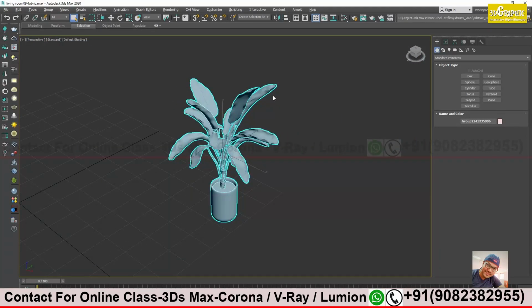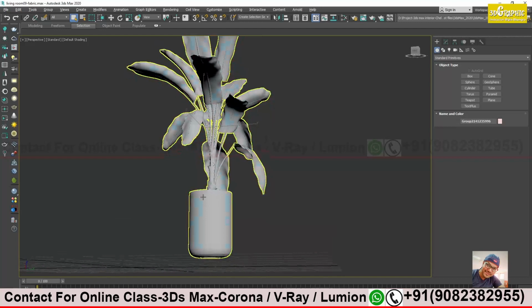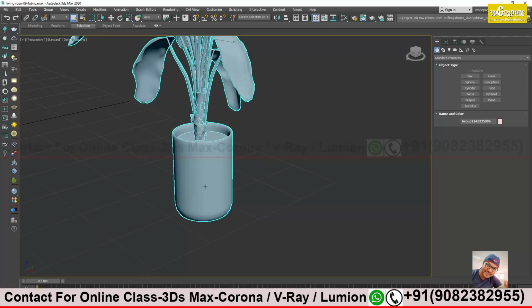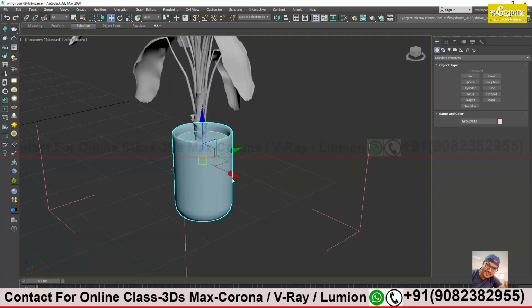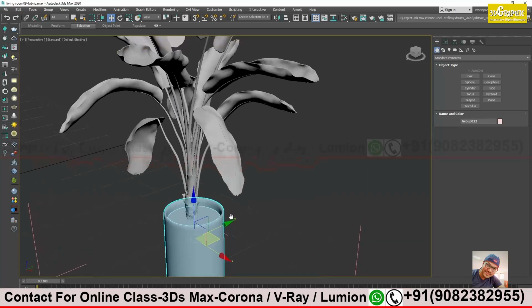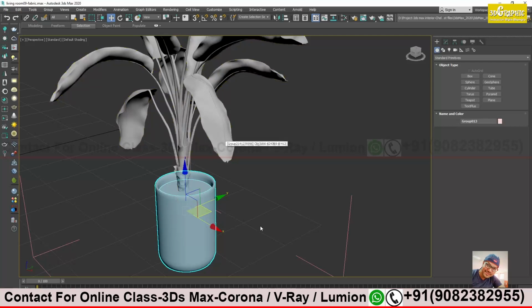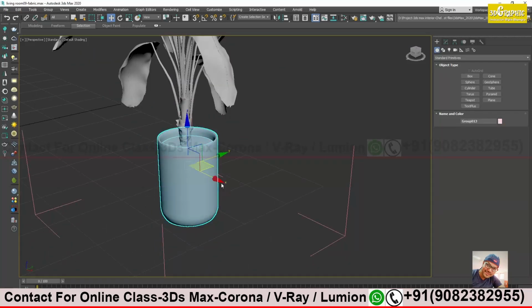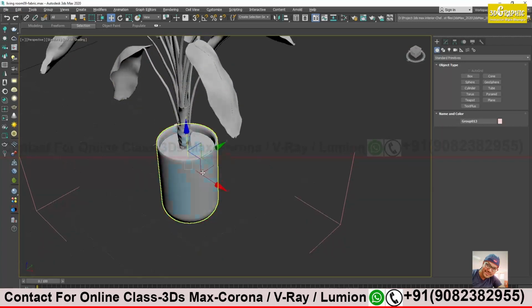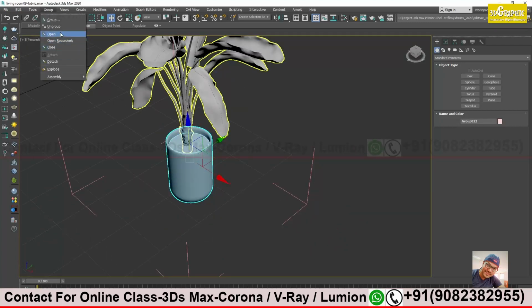We apply a different material for this pot over here, and for the leaves of the plant. The plant will be very simple. Just apply the texture, with a little bit of shininess. You don't have to give anything more to plants. Just apply a realistic high-res texture, and that will be more than enough. Let's see, I have selected properly. No, I think I have to open it.